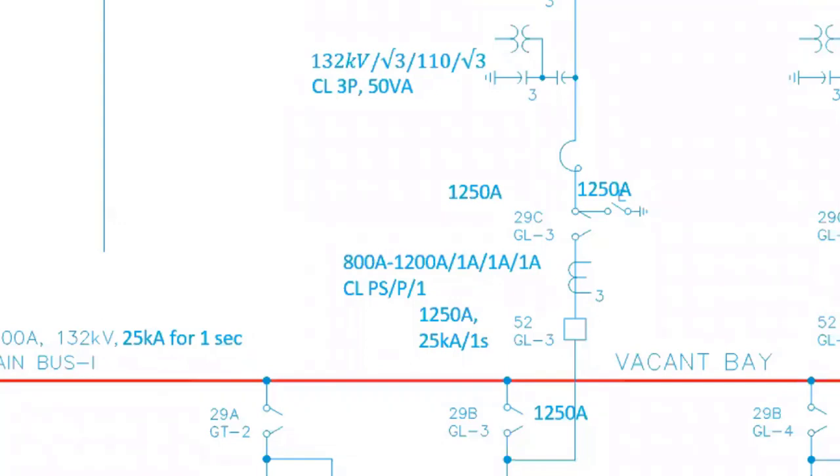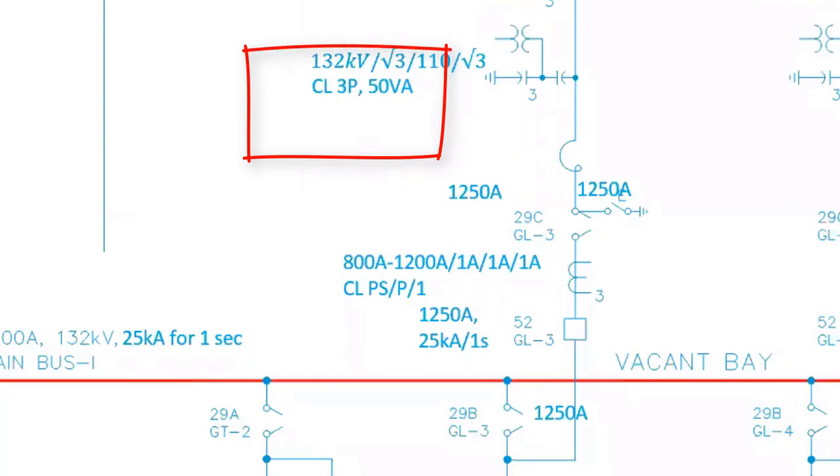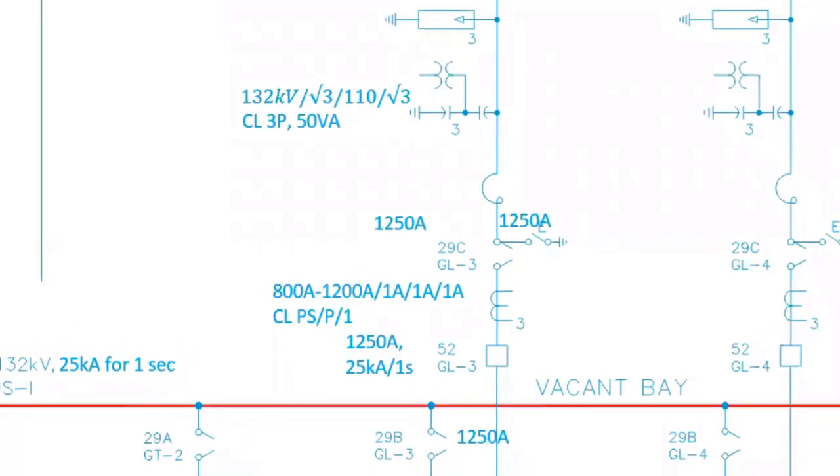So you can have a glimpse of all the elements. And one more point which I would like to stress: mostly in a PT, the PT secondary voltage will, in most cases, be 110 volt divided by root 3, and the secondary currents will be mostly either 5 ampere or 1 ampere.